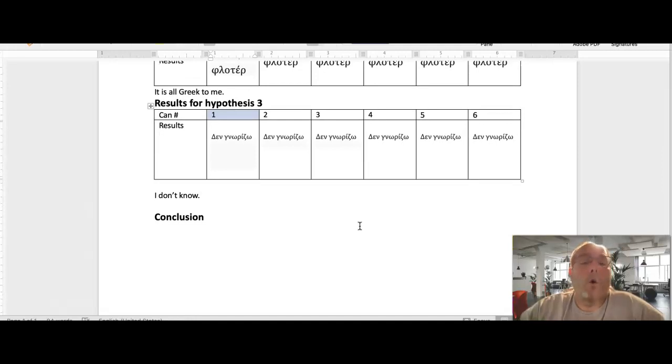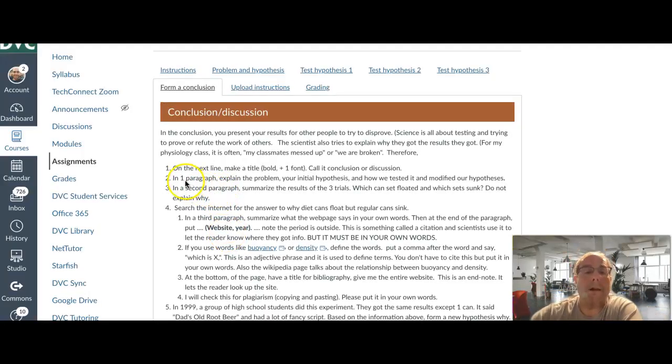So, we need to write our conclusion now. So you see here, I have my conclusion. And I want you to write several paragraphs. And unfortunately, this is a wall of text. This is also worth half the assignment point. So, in a paragraph, explain the problem and your initial hypothesis.